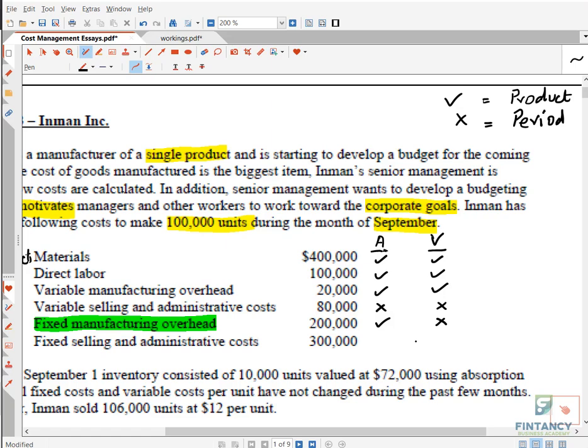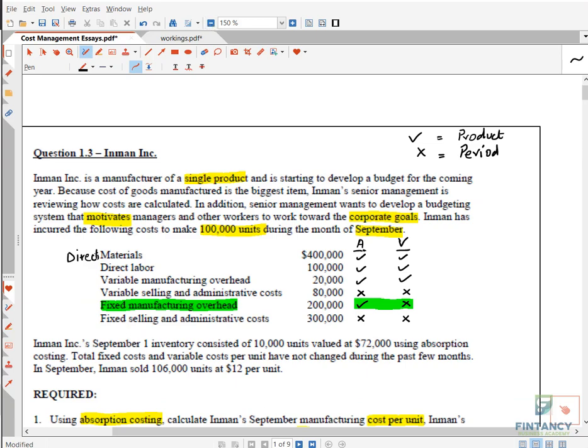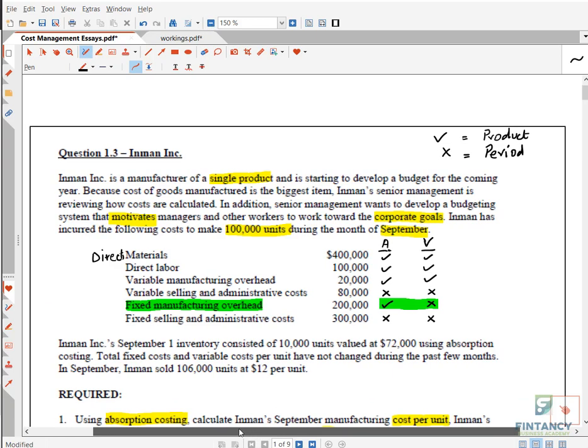I hope it's clear like this. And fixed selling and admin, they are also period in both of them. So see, where is the difference? The difference is only here. The remaining ticks and crosses are the same if you see. I hope you got the point. It's a very simple topic, my friends. Pray that you get this type of question in exam.